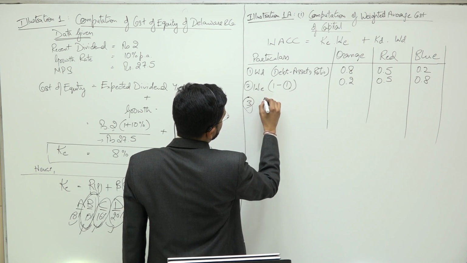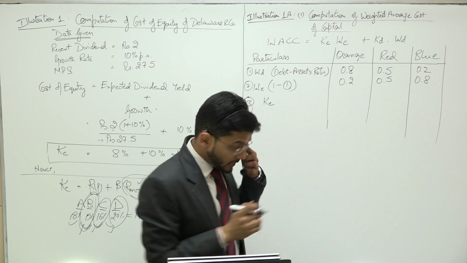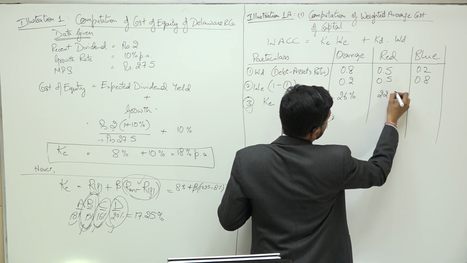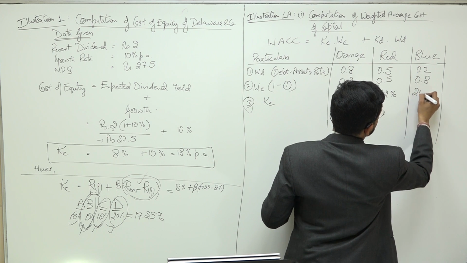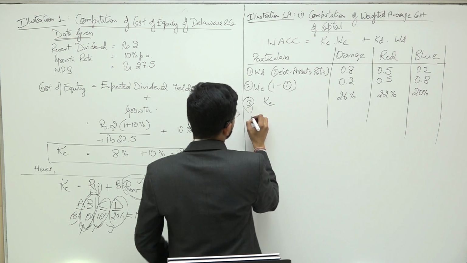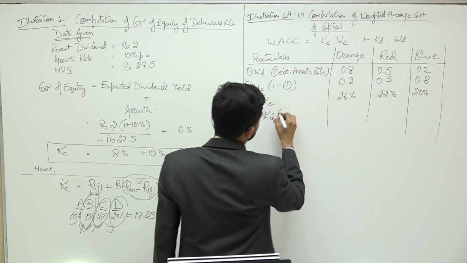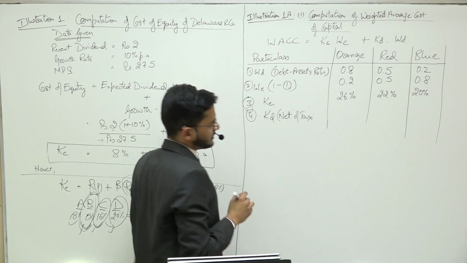Third one should be cost of equity. Let's see if we can get it. Yes sir, it's already given: 26%, 22%, 20%. This is the cost of equity. Now let us see if we can get cost of debt, but the cost of debt which we want should be net of taxation.